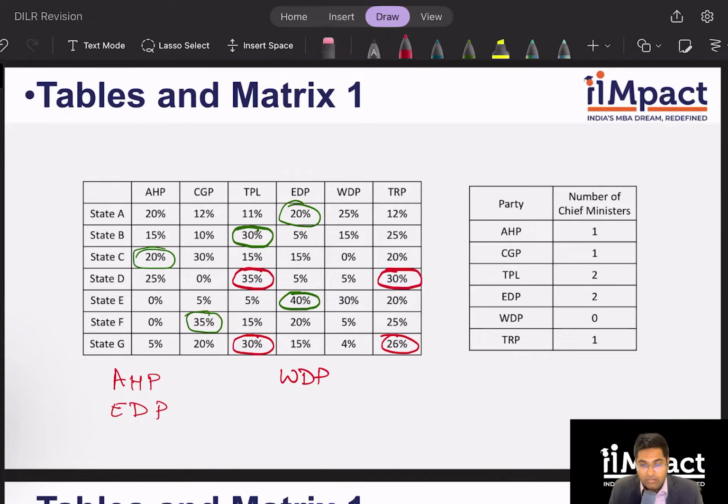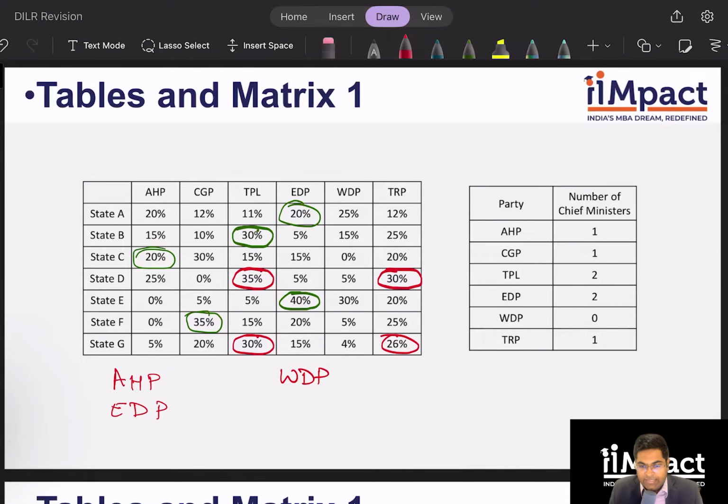Okay. What else can I infer? Now, with these two parties, which are AHP and EDP in state A, I have 40% in total. And I need a majority. So I can have either of CGP, TPL, and TRP. Any of them will give me more than 50%. So I don't know which one it is yet. All right. Let's look at state C.